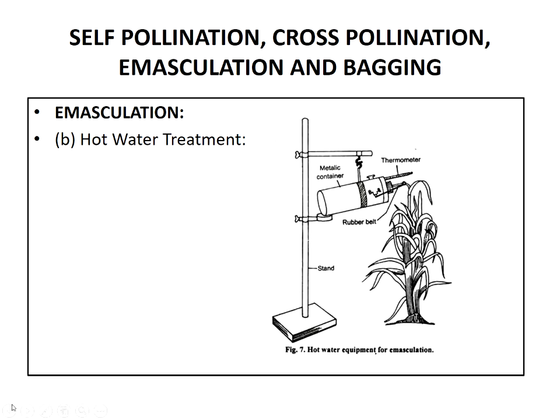So this is the metallic container of 60 centimeter length and 5 to 16 centimeter diameter. After inserting the panicle inside the container, a cork is fitted in the hole to close it. So this is the cork.